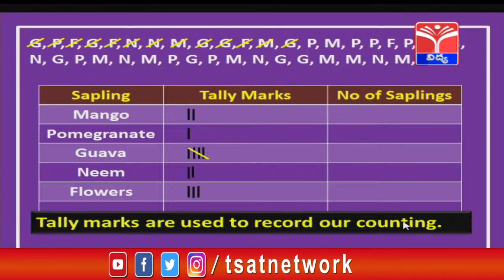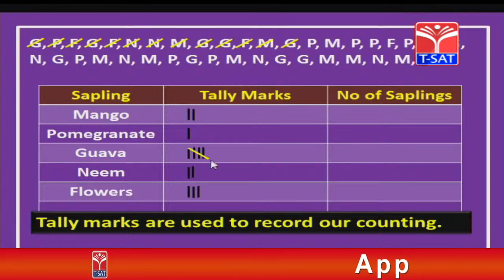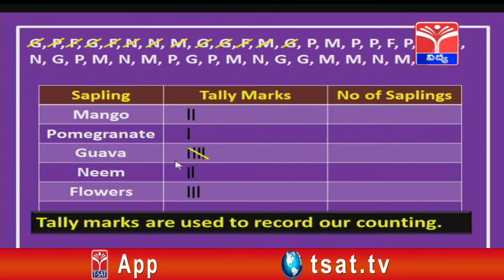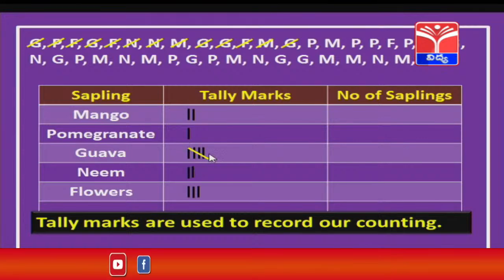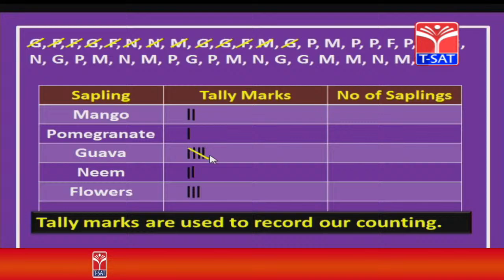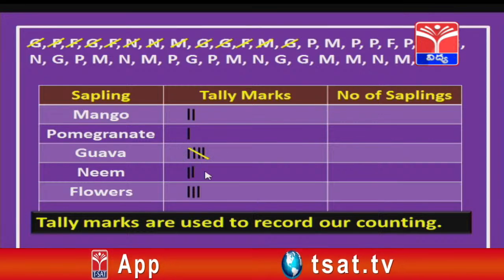We are going to draw a line which is diagonal or a cross line. This is just because, children, as soon as you see it, you can easily understand that this is a set of 5 lines, so easily you can count. Whenever you find this kind of thing, you can say yes, its count is 5. To make your problem very easy, we are going to represent the number this way, okay, in sets of 5.